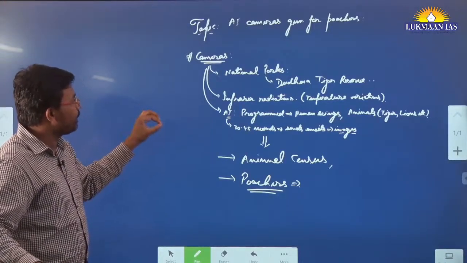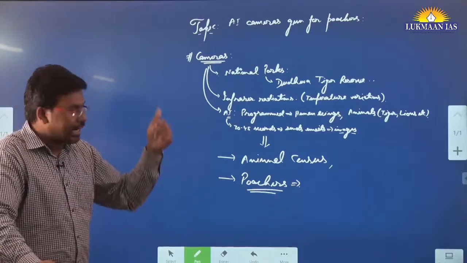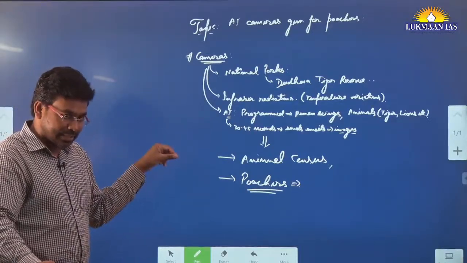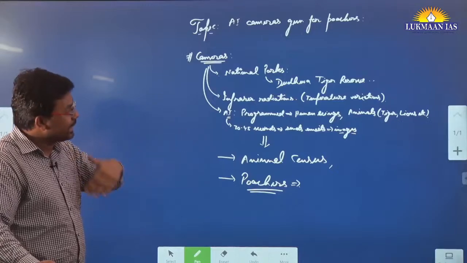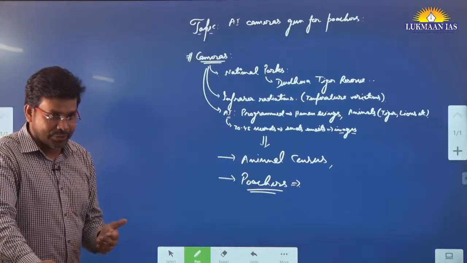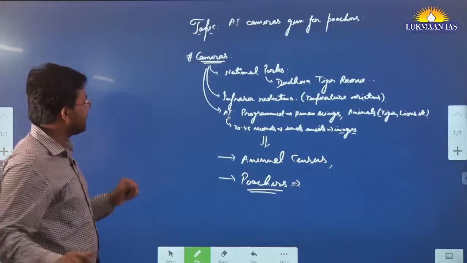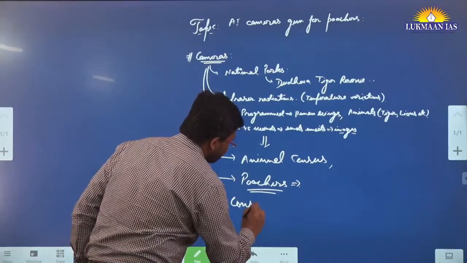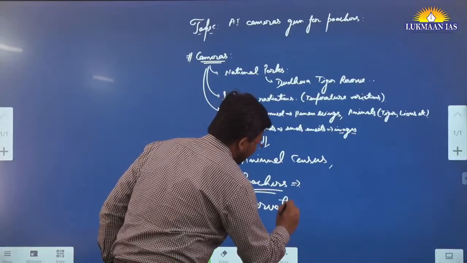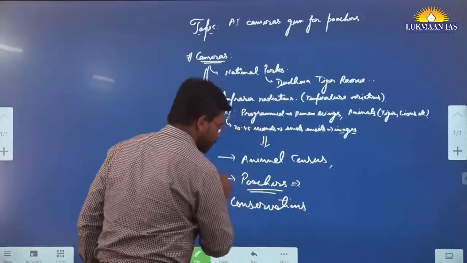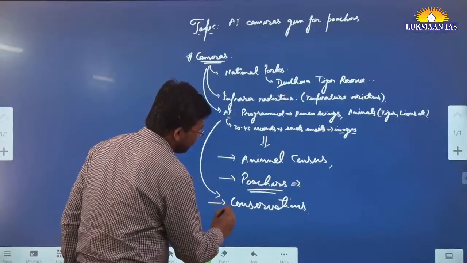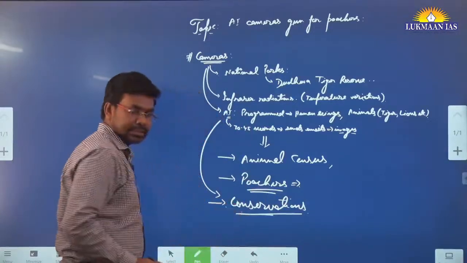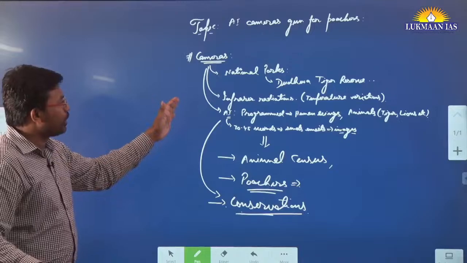This article talks about the importance of artificial intelligence enabled cameras, or AI driven cameras, in forest conservation, in the conservation of animals. So this AI camera is helping the authorities conserve animals. Why? Because they are able to identify if poachers are passing by, and that's why they will be able to take effective conservation measures.